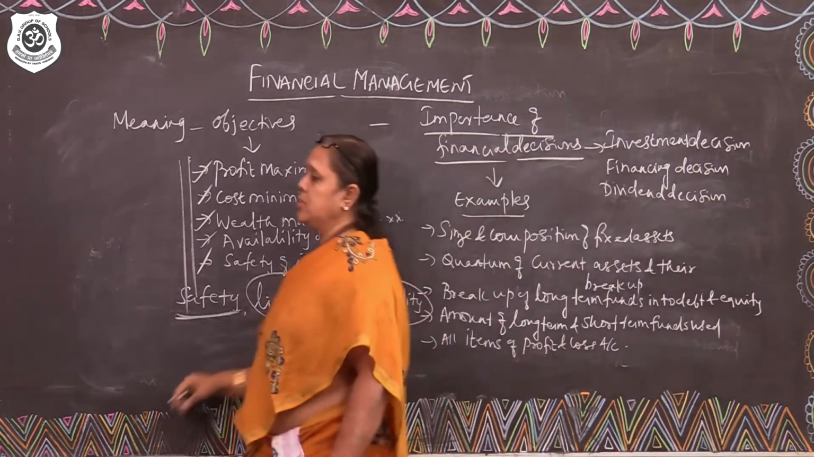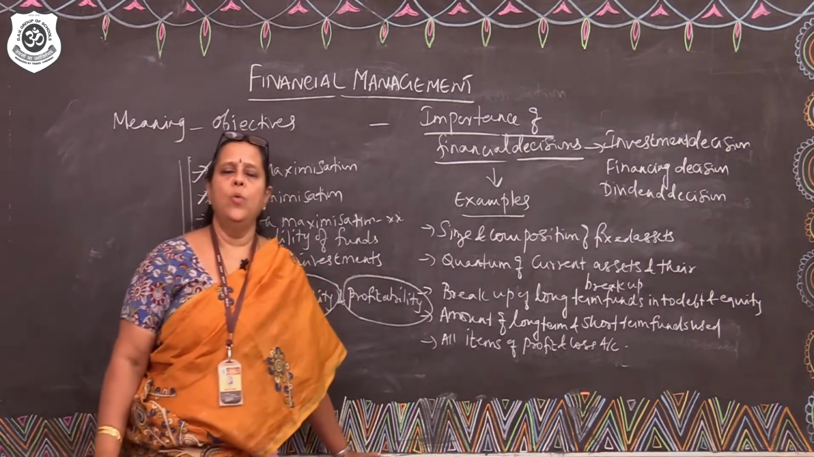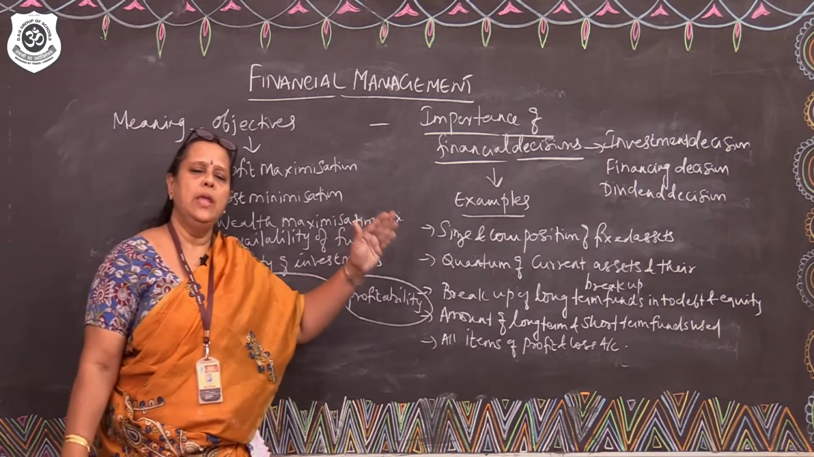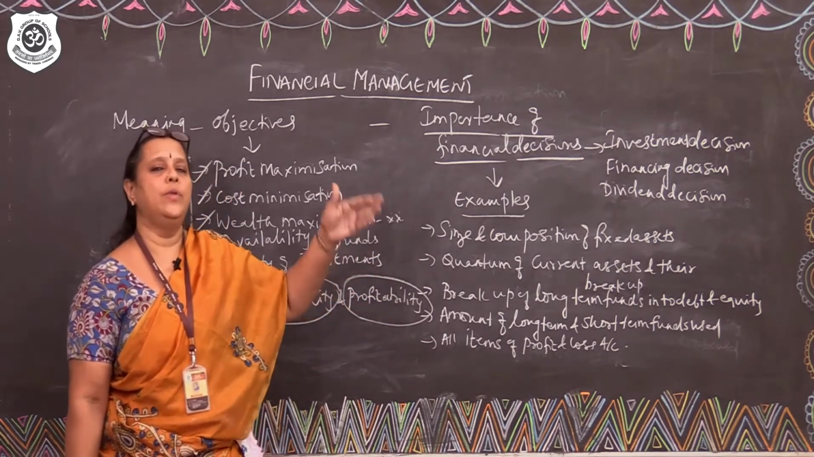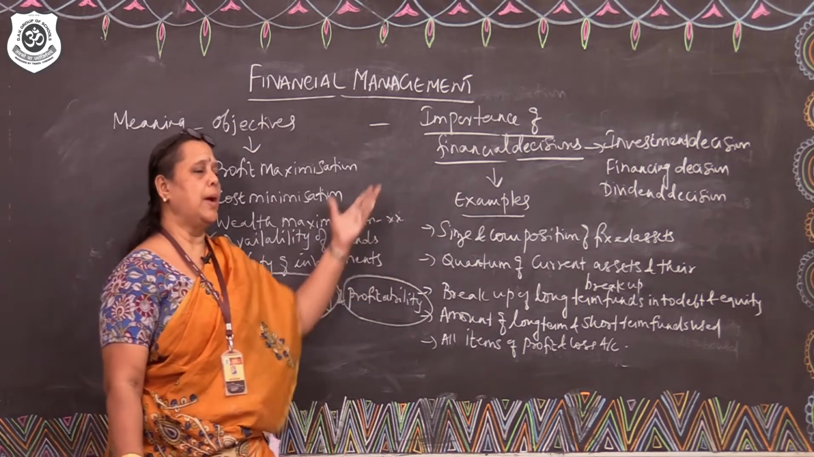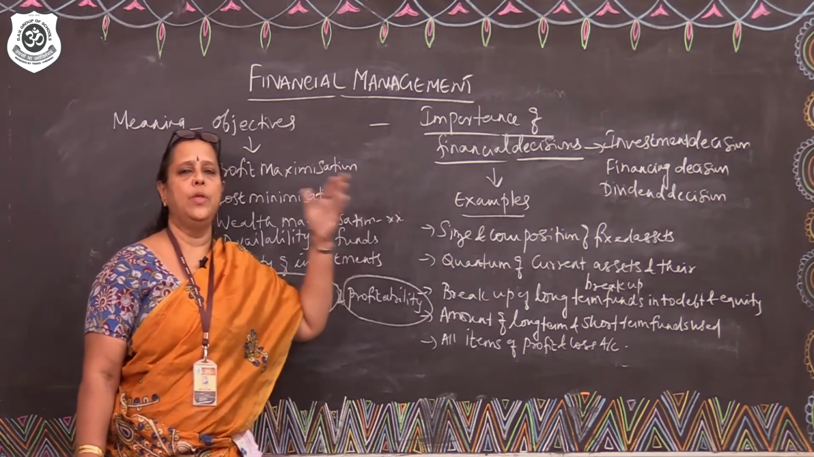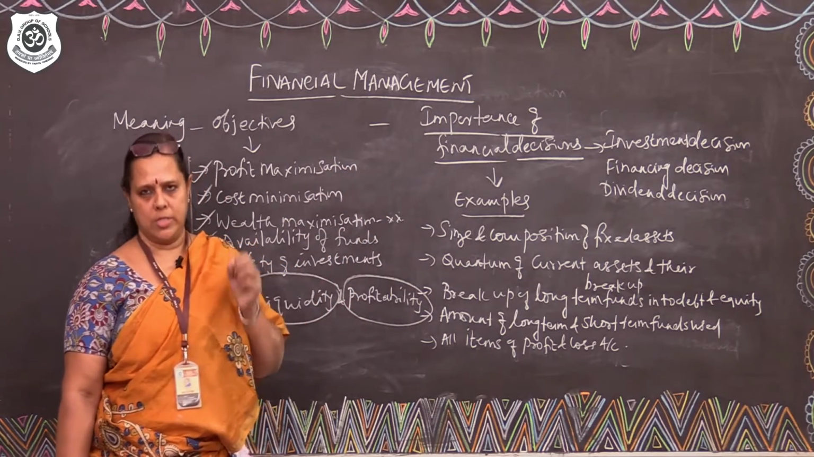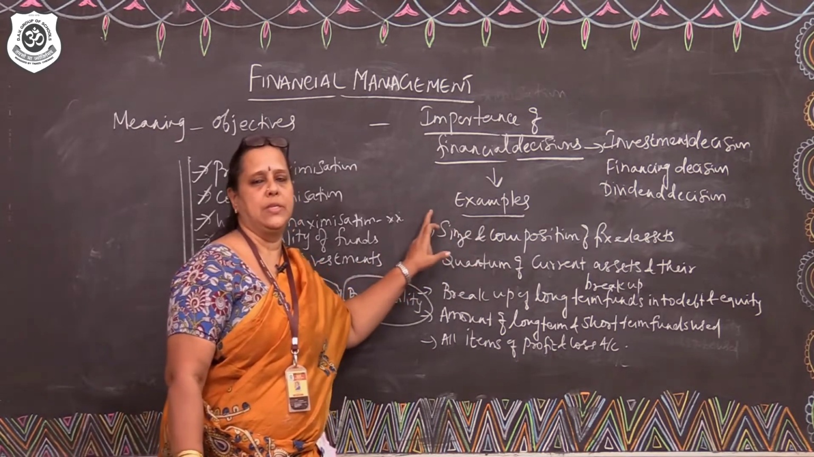So, all 3 decisions together are called financial decision. Now, any change in any one of the decisions will have a series of impact on every other decision. The financial decisions taken by the finance manager will have impact on every item of the financial statements. To state a few, the first one is size and composition of fixed assets.